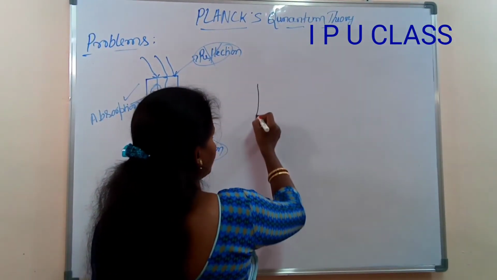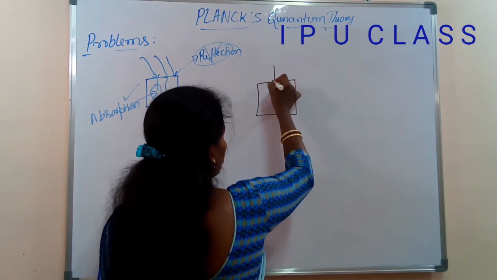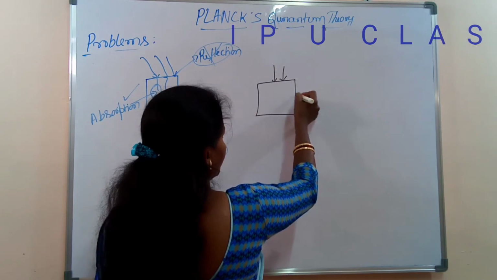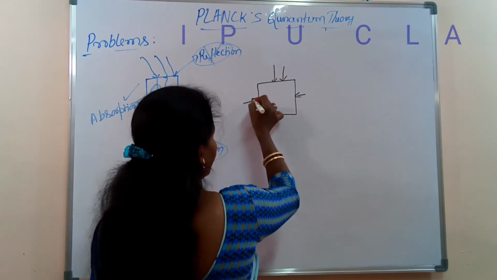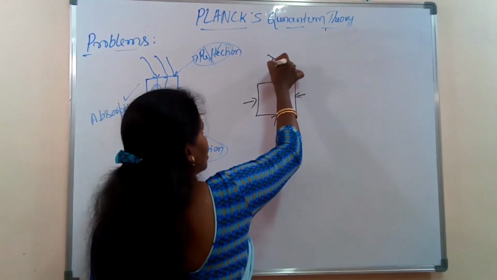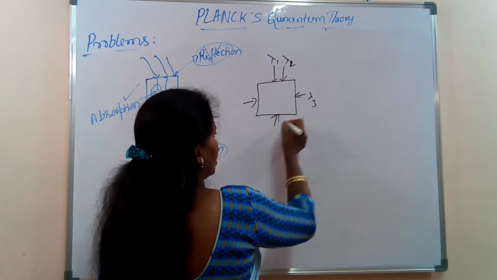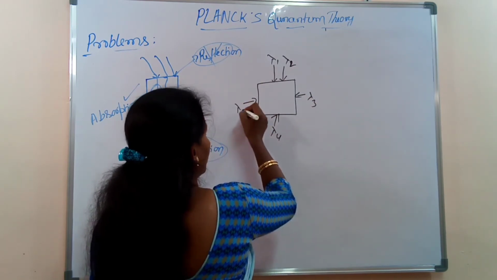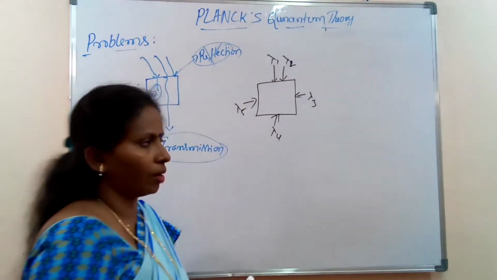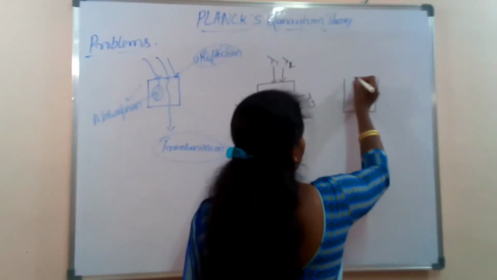An ideal black body absorbs all radiation incident on it, all wavelengths, lambda 1, lambda 2, lambda 3, lambda 4, lambda 5 continuously, and it emits all the absorbed radiation.